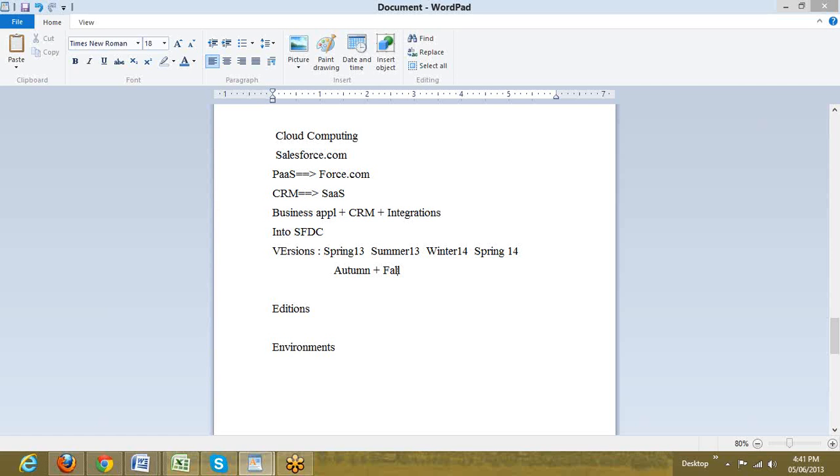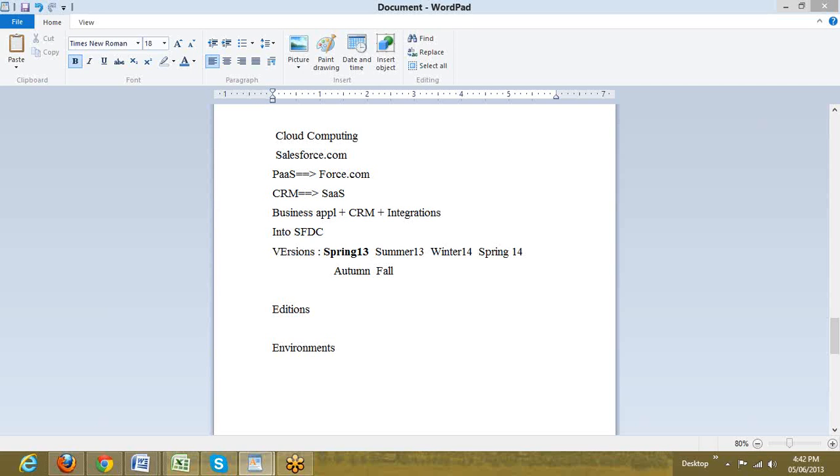The current version that we would be using is spring 13, and at any point of time it might upgrade to summer 13 because summer 13 is already launched. Salesforce has announced that summer 13 is launched. So at any fraction of a second, our environment would change from spring 13 to summer 13. We do not have to change anything at our end.